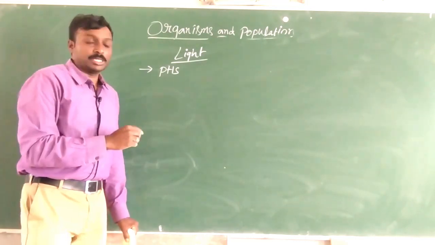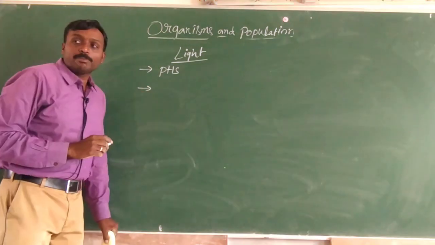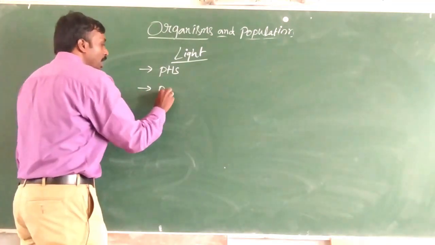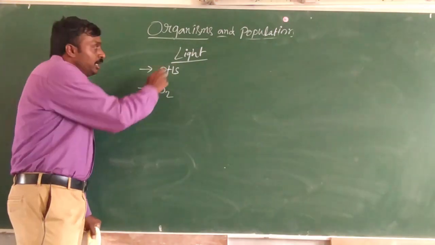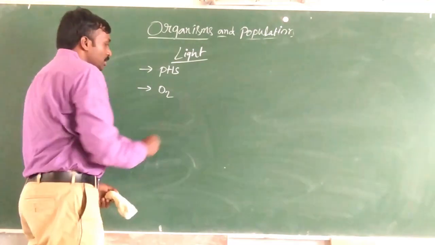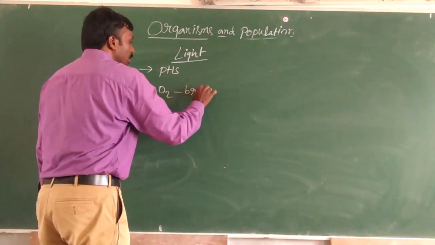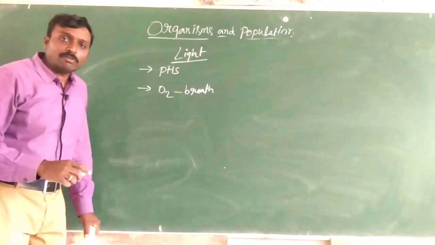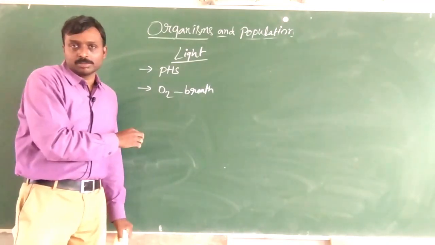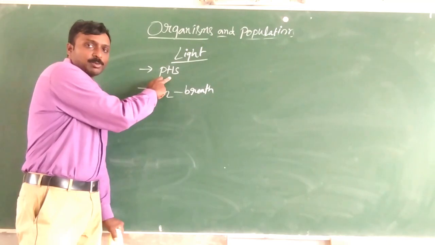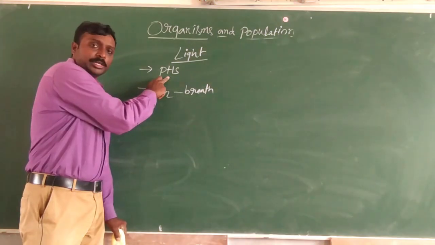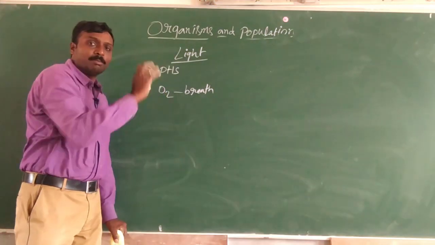One end product of photosynthesis is oxygen, which is required for the breathing of all living organisms. For the liberation of oxygen, photosynthesis needs to take place, and for that light is a must.